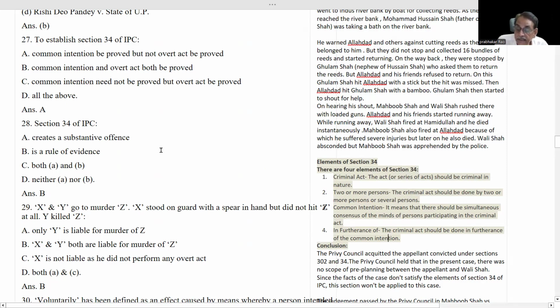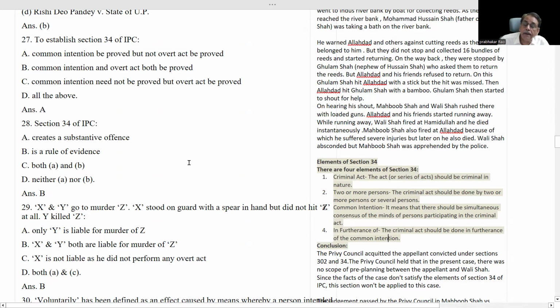What is the difference between Section 34 and 149? Section 34 is common intention, CI. And Section 149 is common object, that is called CO. We have to read the differences and commonality between Section 34 and Section 149 after I complete chapter 5.